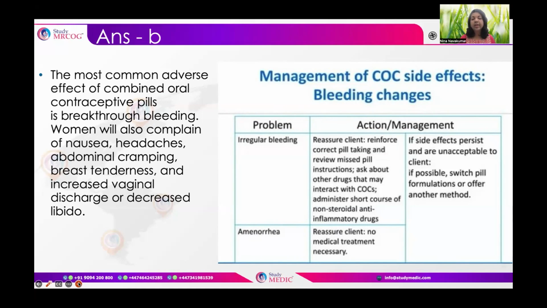So what can be done if there is a side effect like bleeding changes? If there is irregular bleeding, first of all, reassure that it can regularize after a few cycles. Maybe after 2 to 3 months, it comes back to the normal pattern. Reinforce correct pill taking and review missed pill instructions. Ask about other drugs which can reduce the contraceptive effectiveness of oral contraceptive pills. Administer a short course of NSAIDs as well. For amenorrhea, reassure that no medical treatment is necessary. If side effects persist and are unacceptable to the woman, if possible, switch the pill formulation or offer another method.